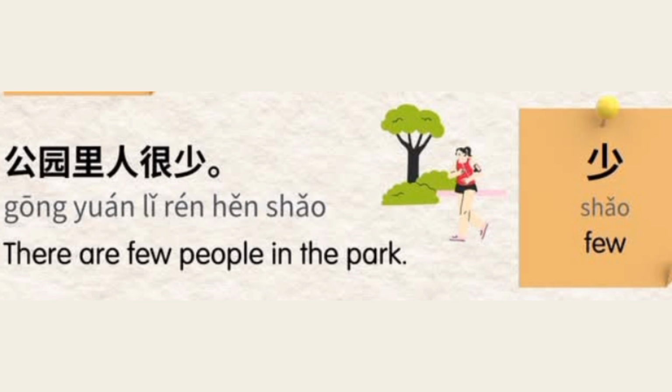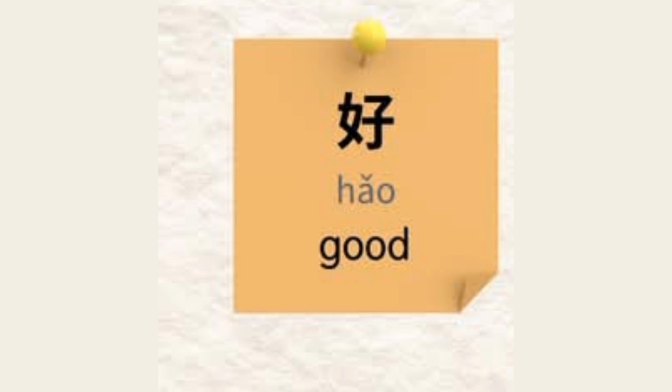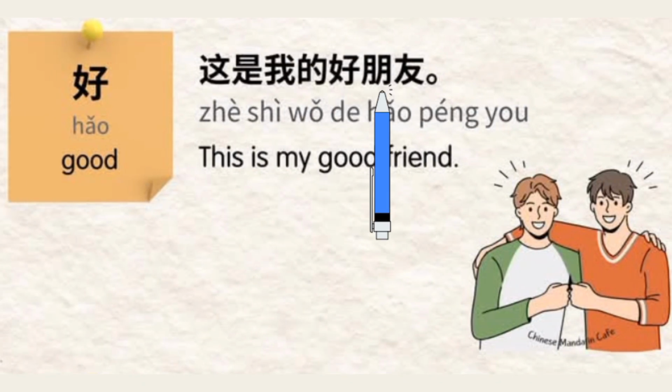Moving on, we have 好, which means good or nice. It's one of the most common words you'll hear in Chinese. Let's practice it just one more time. 好，好，好。 Hope you learn it. Let's watch a useful example. 这是我的好朋友。 This is my good friend.